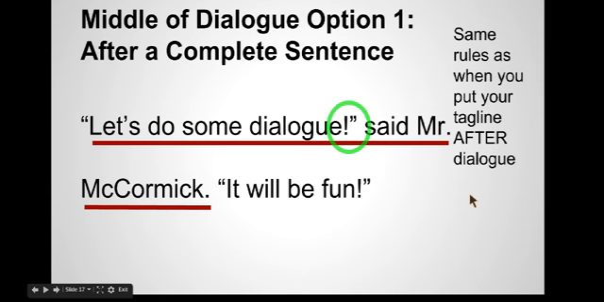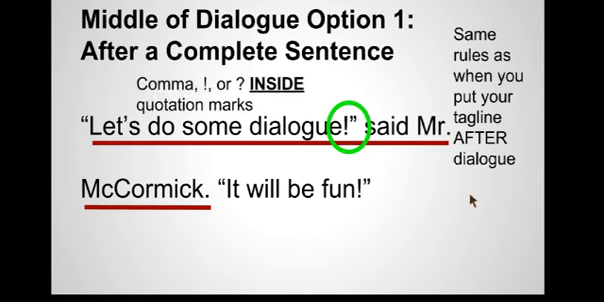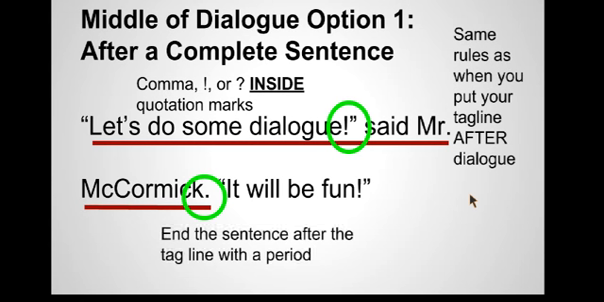And by that I mean you're going to have a piece of punctuation separating the dialogue from the tagline. That punctuation can be a comma, an exclamation point, or a question mark, and it's going to go inside the quotation marks. In addition, you're going to have a piece of end punctuation after the tagline. That end punctuation is going to be a period. So essentially you have one sentence. It's "Let's do some dialogue," said Mr. McCormick.